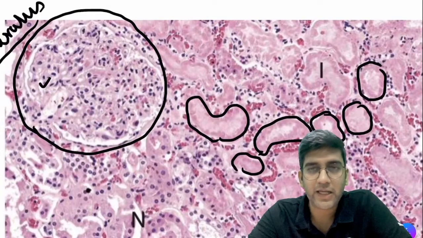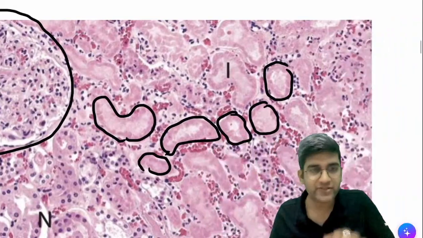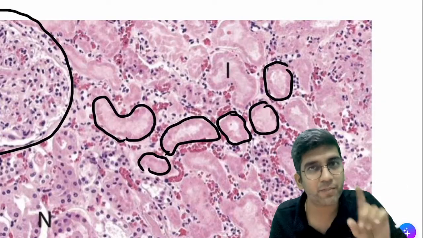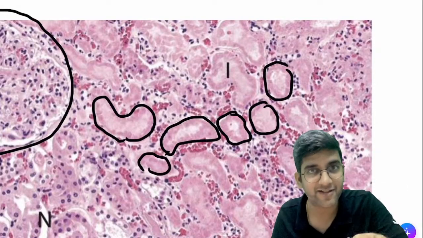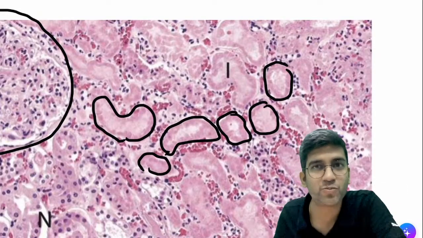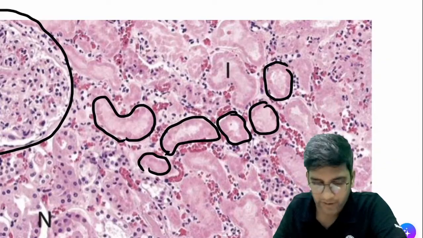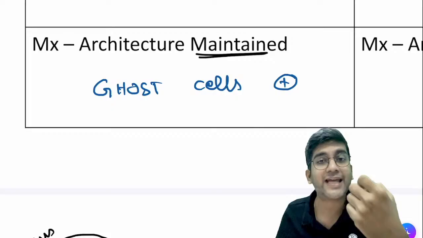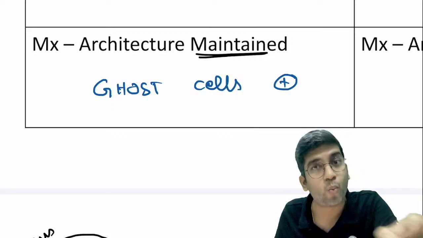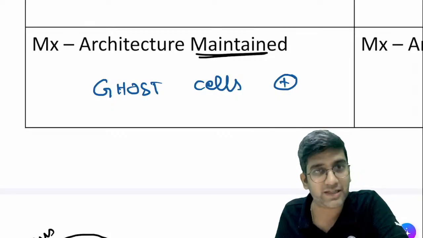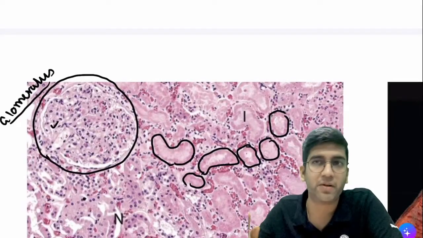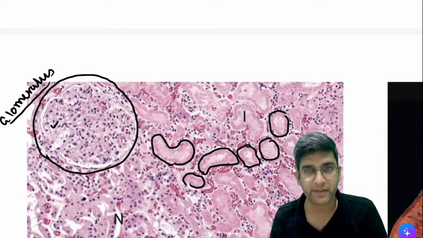Perfect. Now tell me, honestly, if something is dead, I cannot identify what it is, right? But you guys said it is a dead tubule. Why did you say it's a tubule? Because of the shape. That's what I meant by architecture being maintained. I can say what it is even after it's dead. That's what architecture being maintained means. Clear? Perfect.